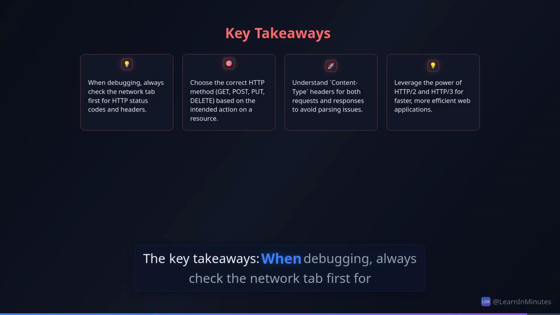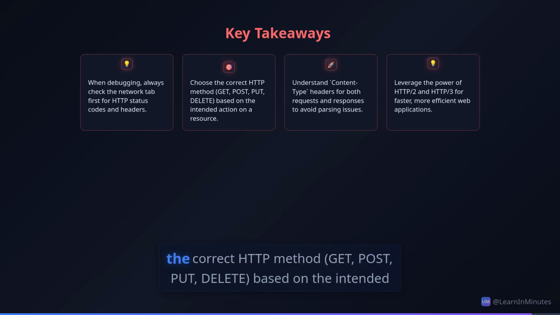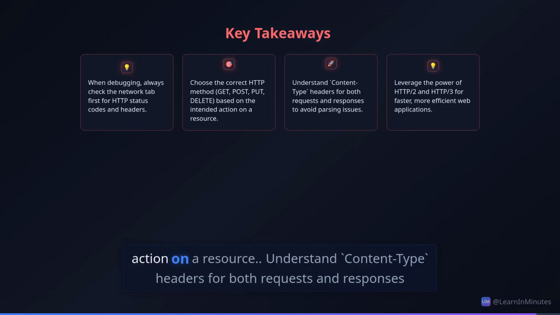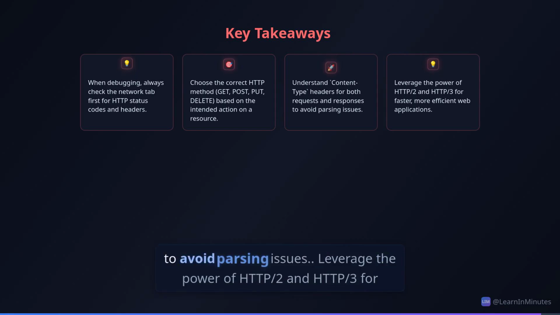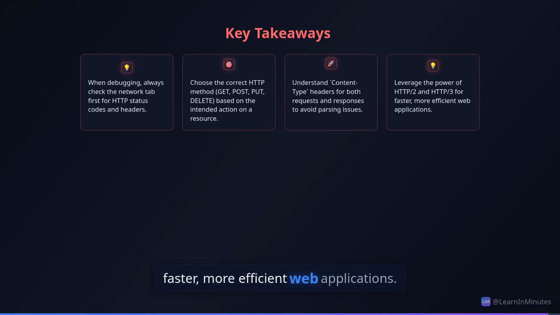The key takeaways: when debugging, always check the network tab first for HTTP status codes and headers. Choose the correct HTTP method, GET, POST, PUT, DELETE, based on the intended action on a resource. Understand content type headers for both requests and responses to avoid parsing issues. Leverage the power of HTTP/2 and HTTP/3 for faster, more efficient web applications.